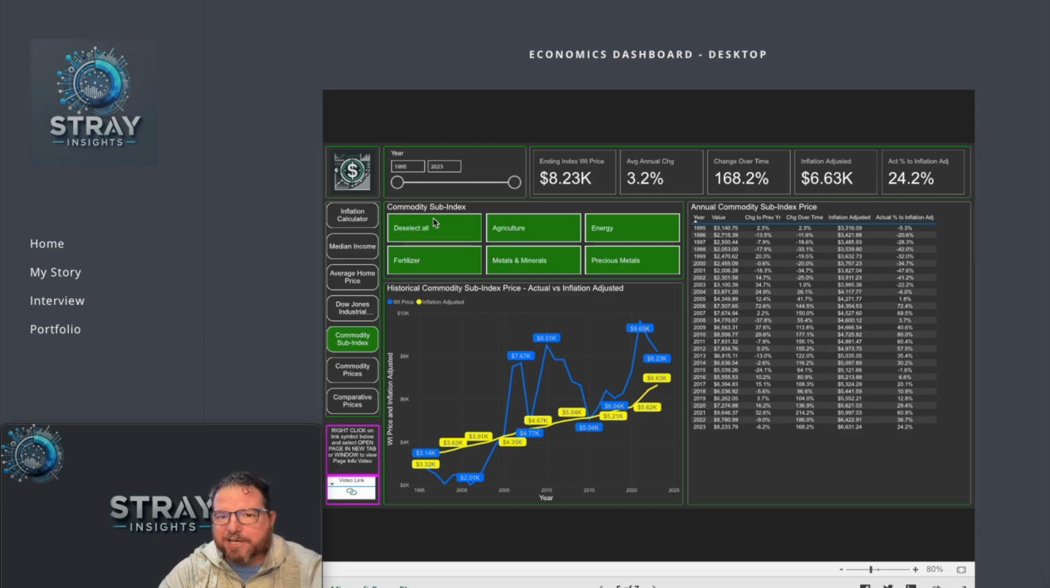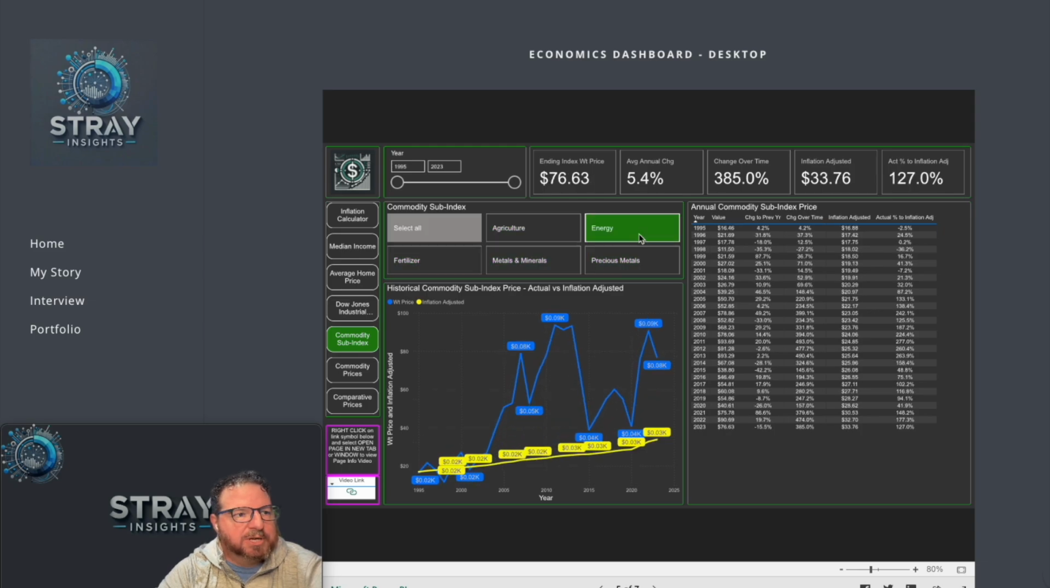For example, let's look at energy. To start, let's hit deselect all, then let's click on energy. Now we can see that at the end of 2023, the energy index price was $76.63. Since 1995, that's been an average annual change of about 5.5%. Compared to the beginning of 95, it's changed 385%. Now, if we adjust for inflation, the index should really only be 33.76. So here we can see the actual price of energy has far outpaced inflation numbers by about 127%.